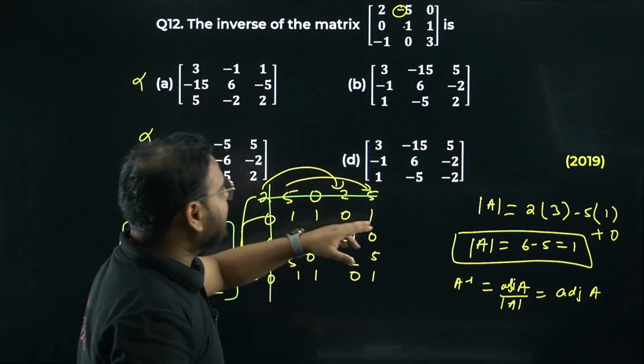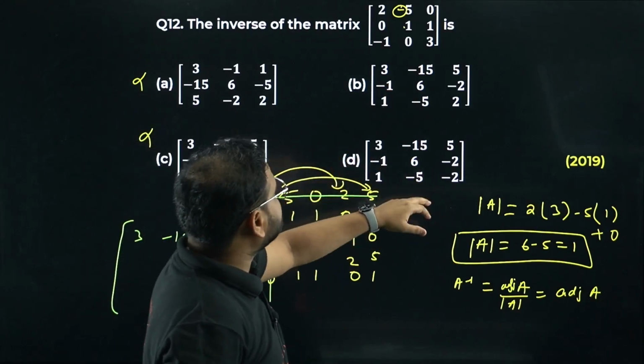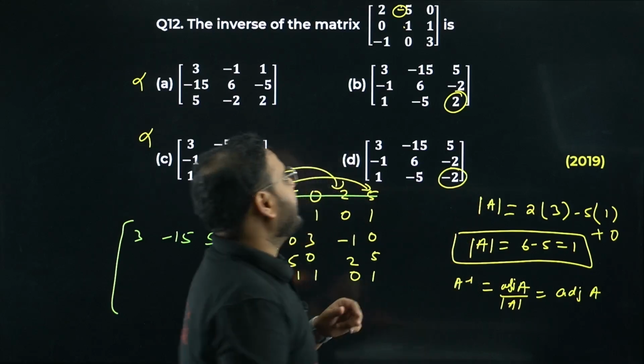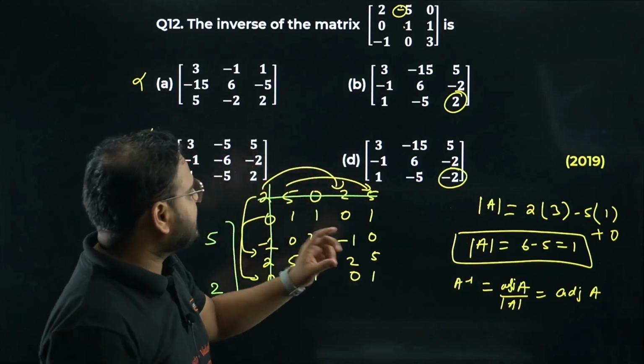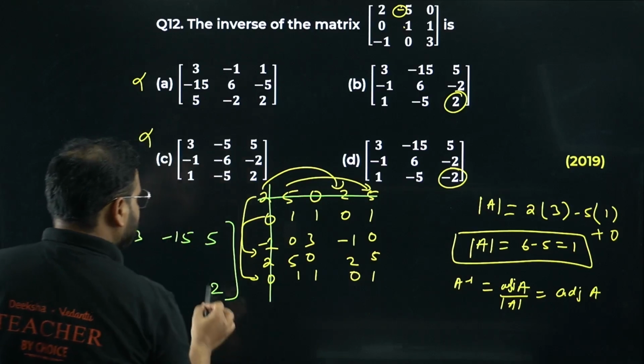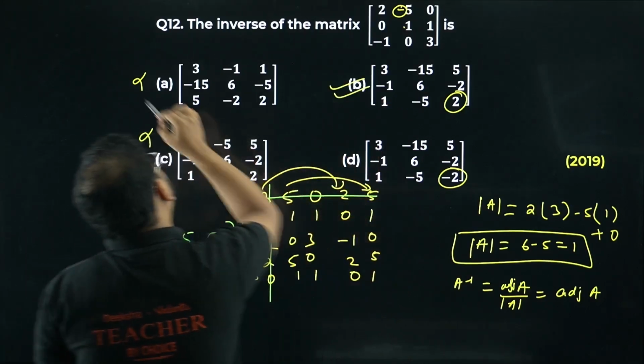Okay, now in that we'll take what is the different part. If you check here, everything is same except for this 2 and minus 2. Let's take the last element then. 2 into 1 is 2 minus 0. How much is that coming? 2, sir. It means option B is correct.